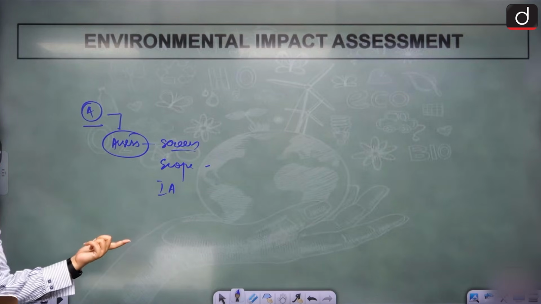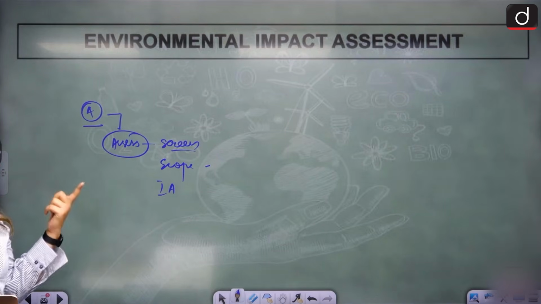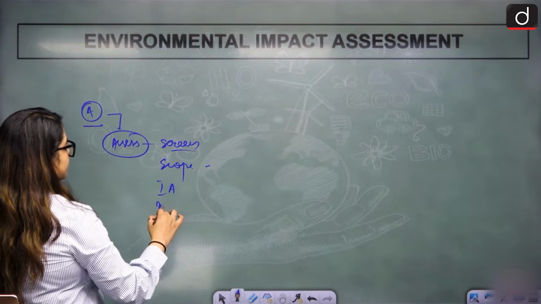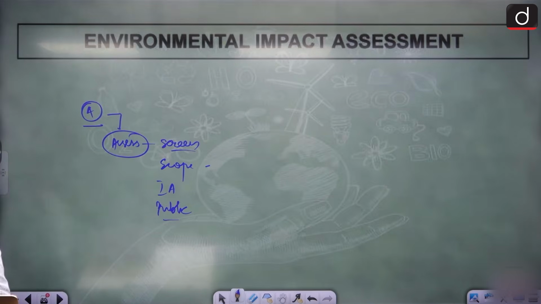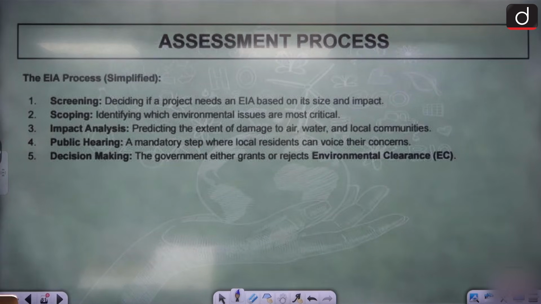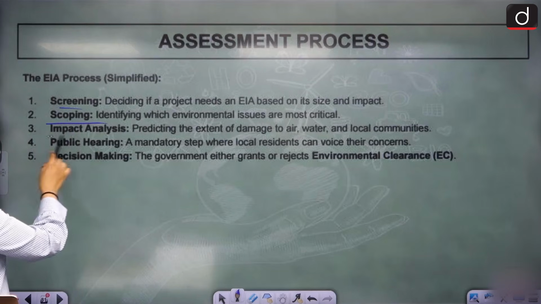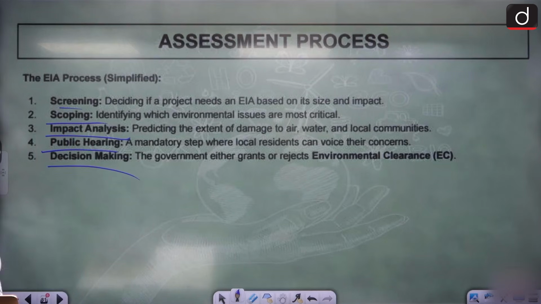Once you've done impact analysis, there will be a public hearing, whether the public agrees with it. And then the final decision will be made. Environmental clearance will be given. Screening, scoping, impact analysis, public hearing, and the final decision by environmental clearance bodies. Yeah, that is our environmental impact assessment.